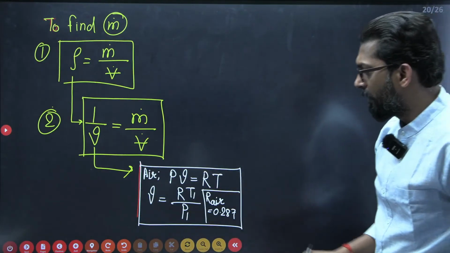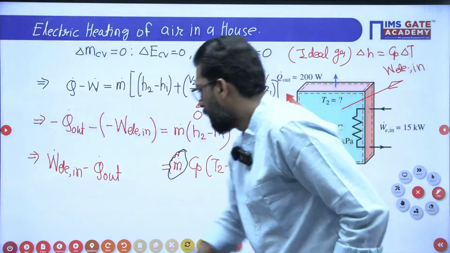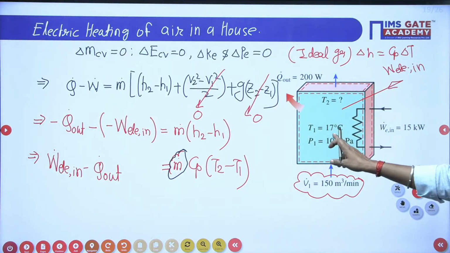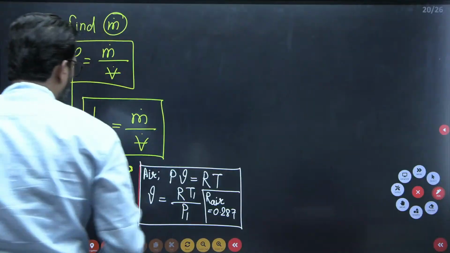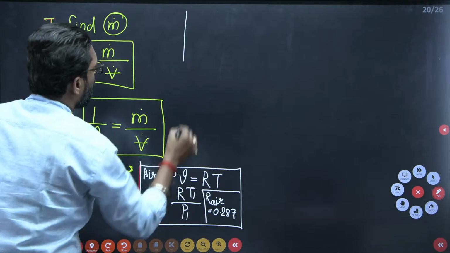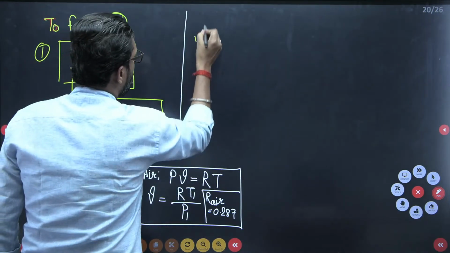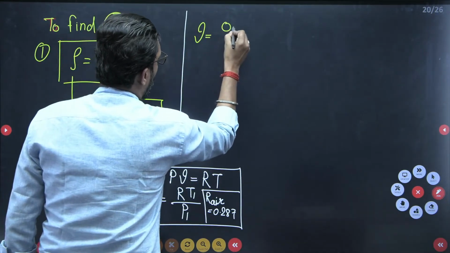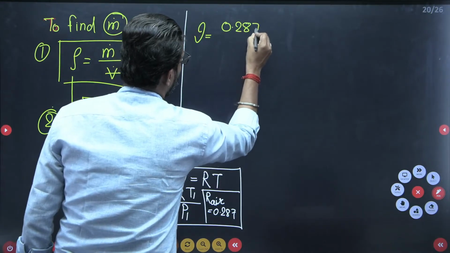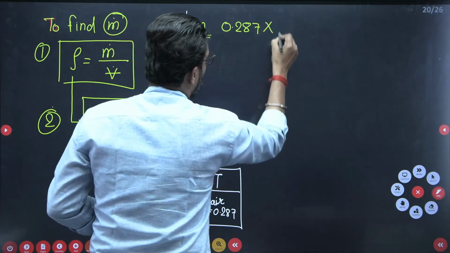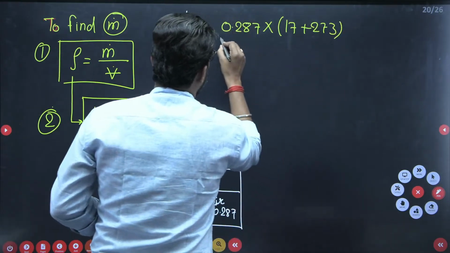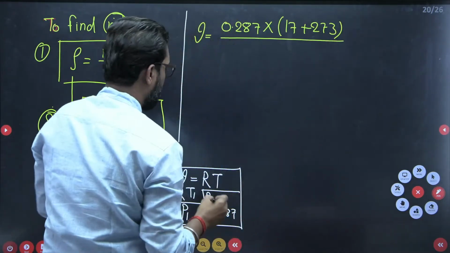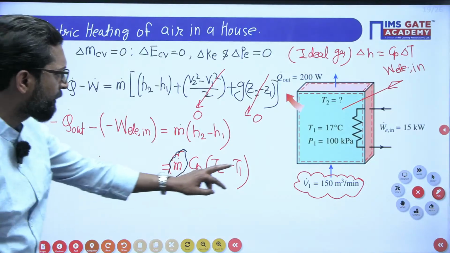So put the R value of air, put T1. What is the T1 value here? T1 is given. The temperature is given. How much? 17 degree. Always put it here in Kelvin. So specific volume is equal to 0.287 into (17 plus 273) divided by pressure. How much is the pressure? Pressure is always kept in kilopascal.